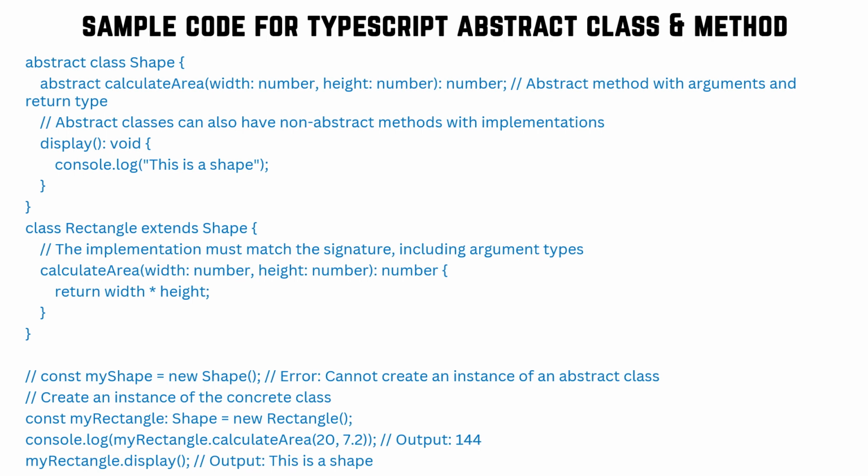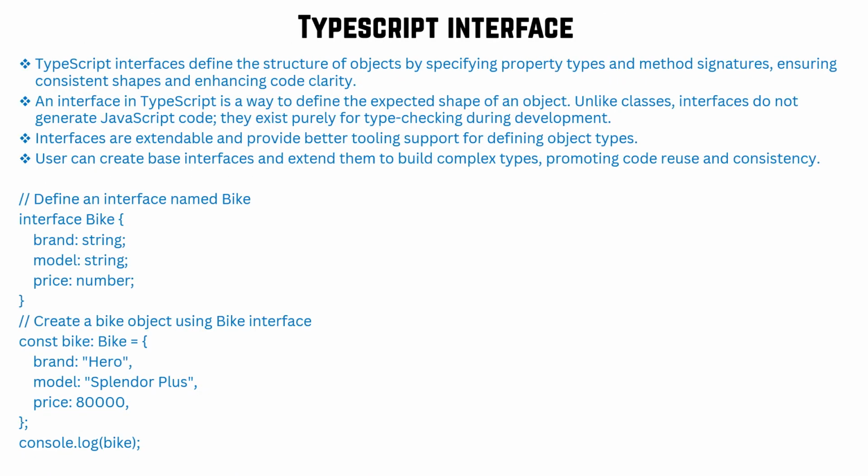An interface you can extend to another interface using the extends keyword. An interface can extend multiple interfaces, so multiple inheritance is also possible. And for a class you need to use the implements keyword to connect the class and the interface. Whenever you are implementing an interface in a class, all the unimplemented methods from the interface must be implemented in the class.